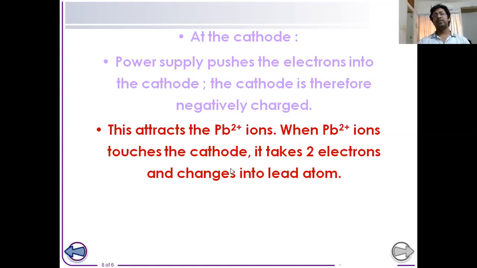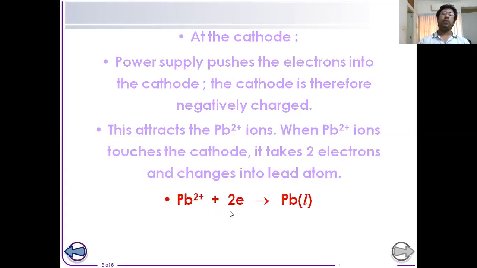As lead 2 plus has a deficiency of electrons, it will gain 2 electrons from the cathode and then be transformed into lead metal. That is why we see gray lead metal produced at the cathode. As electrons are gained, a reduction reaction occurs at the cathode. We have to remember that the cathodic reaction is always a reduction reaction.